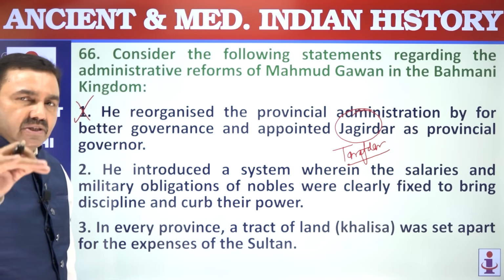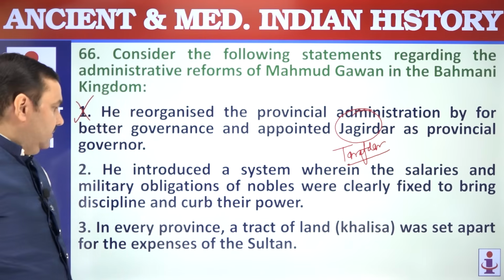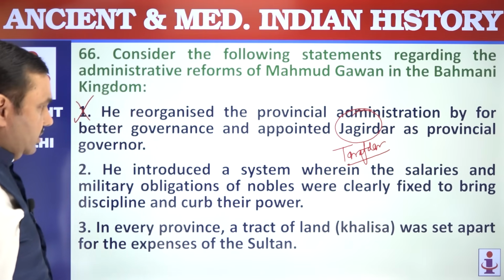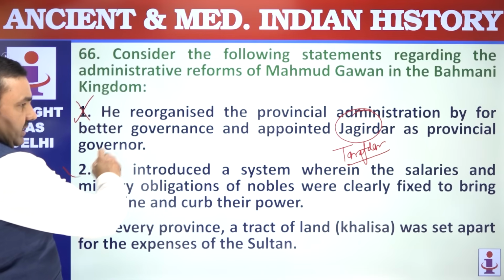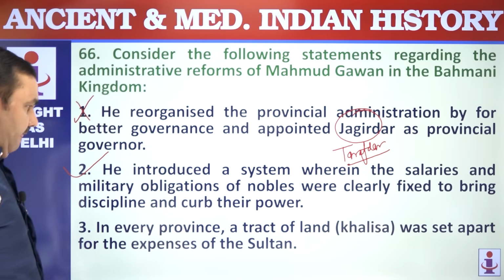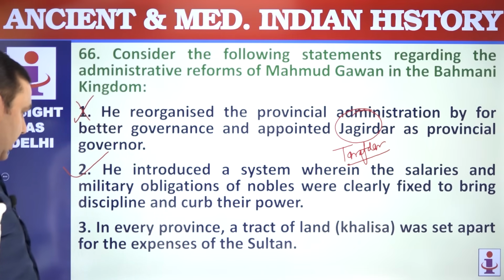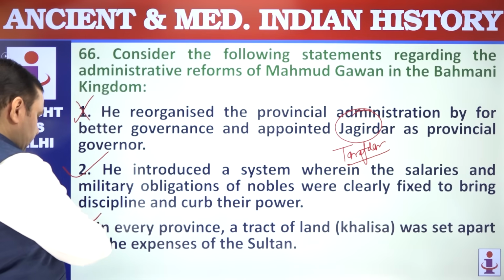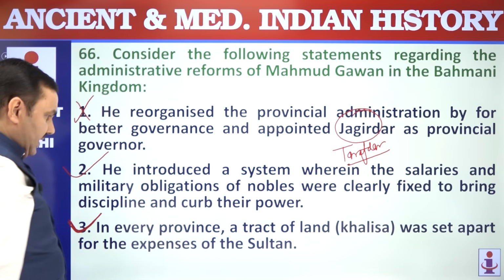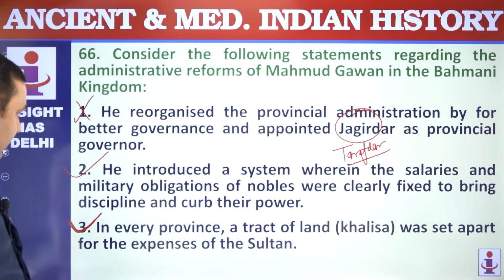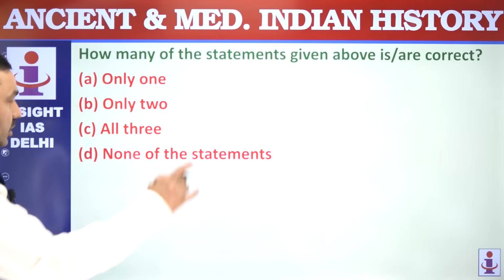Mahmud Gawan was a famous prime minister of the Bahmani Kingdom. He introduced a system wherein salaries and military obligations were clearly fixed. That's correct. In every province, Khalisa land, from where revenue was to come to the central treasury, was clearly demarcated. 2 and 3. Only 2.